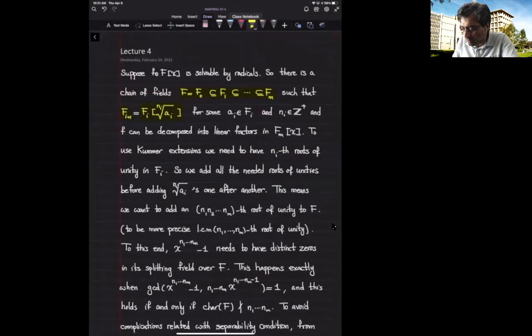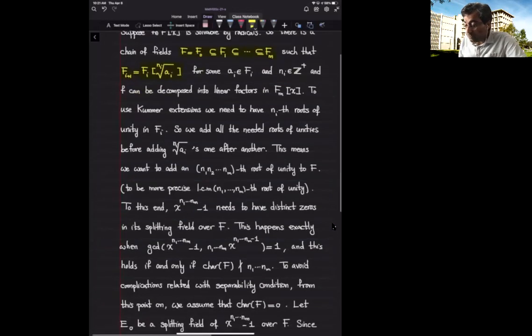If I knew that my base field F has enough roots of unity, then I could use Kummer extensions and understand that in this tower, every block is Galois, and the groups of automorphisms are cyclic.